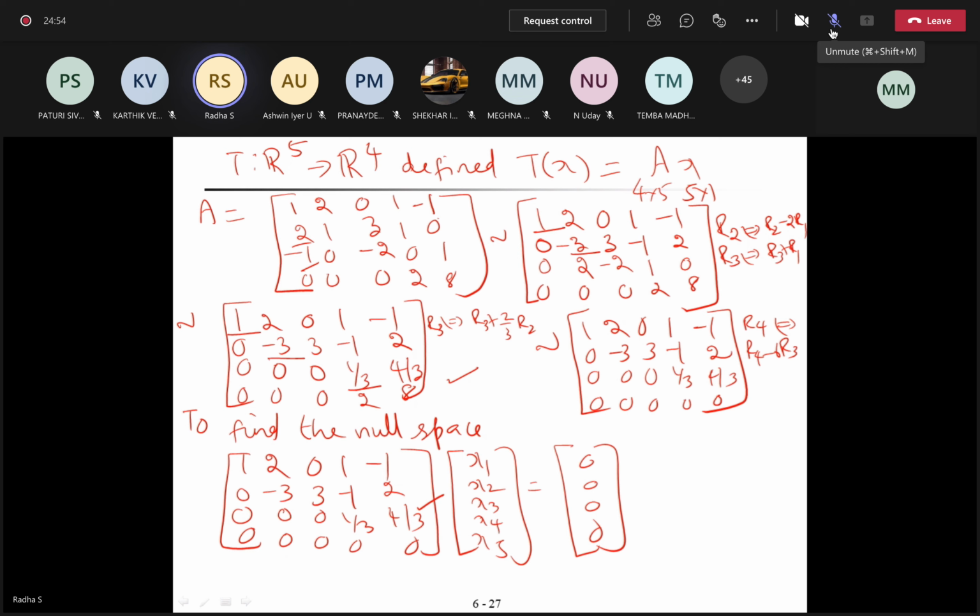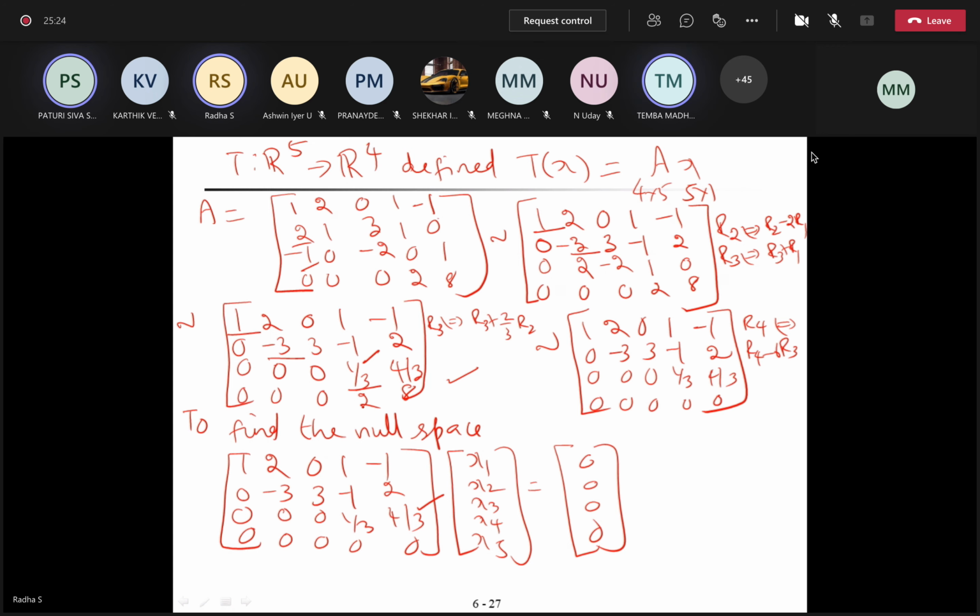Yes, for finding the space. Row echelon form is the best way to identify it. Row echelon form means: identify the first non-zero element below that 0. In the second row, the first non-zero element below that 0. In the third row, the first non-zero element is this. So below this, I need to make this 0. So I'm performing the operation R4 goes to R4 minus 6 R2.